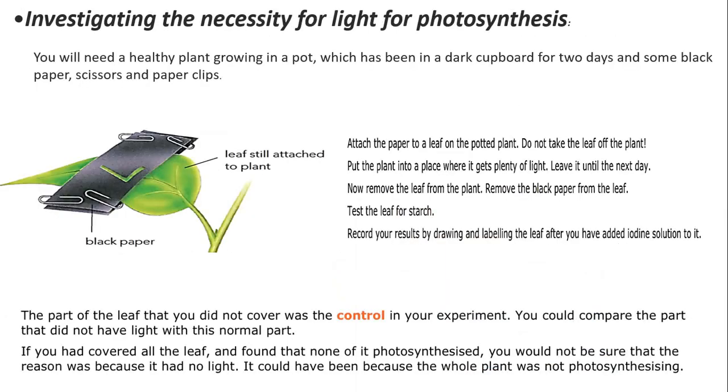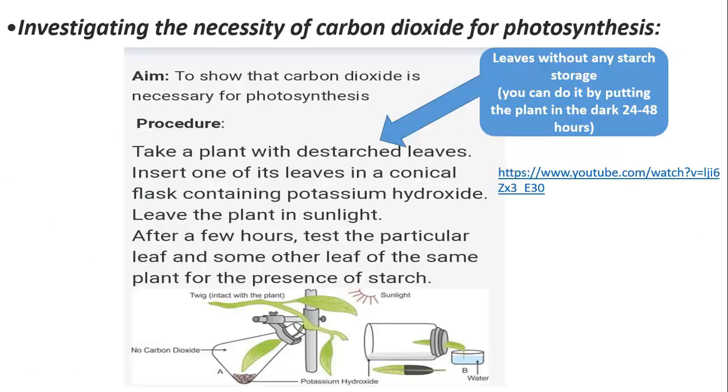And another investigation discusses the necessity for light generally for photosynthesis. And this depends on placing a dark cardboard over the leaf and then testing it with the same steps as previous, removing the light and then testing using iodine to see where starch is made. And surprisingly, the place that was covered with the black cardboard will be empty of starch. And please again check the steps of this investigation in the link of the video that I will provide you.